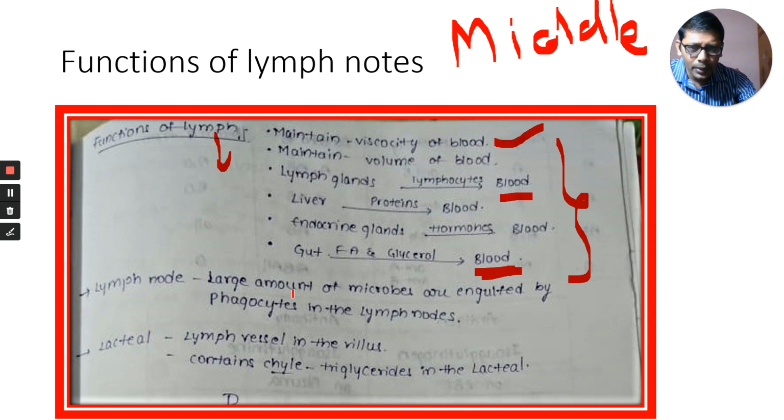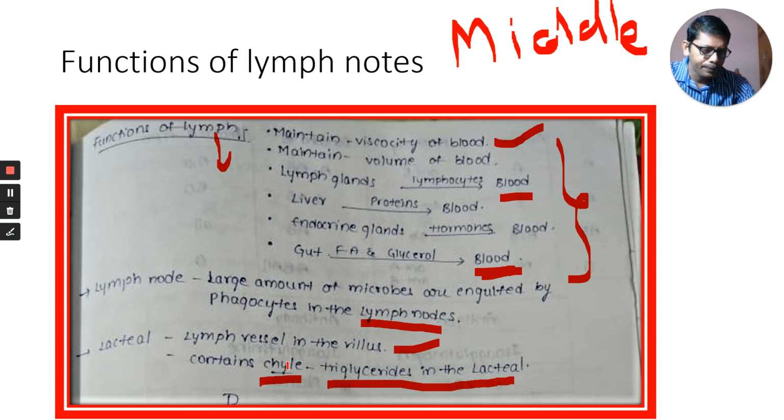Next, lymph node. I explained that earlier. Large amounts of microbes are engulfed by the phagocytes present in the lymph nodes. We learned the structure of the lymph node also. Lacteal: the lymph vessel present in the villus is called lacteal. It contains chyle. Chyle means triglycerides plus lymph together in the lacteal.